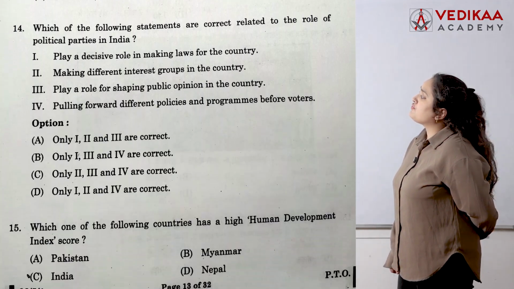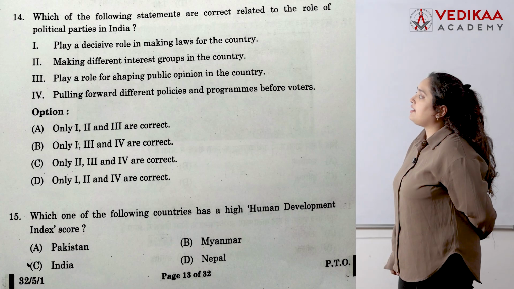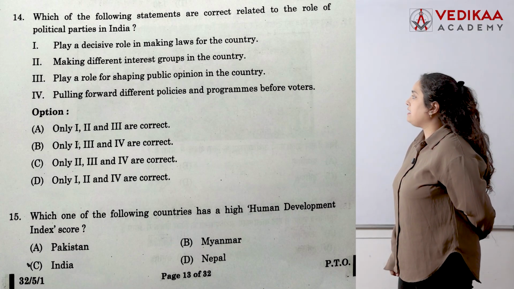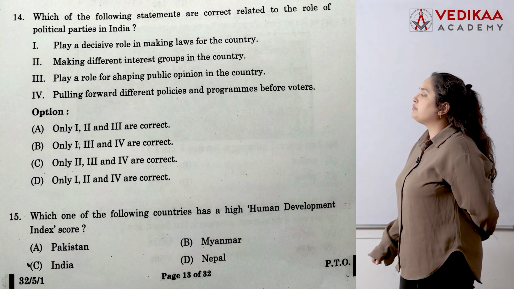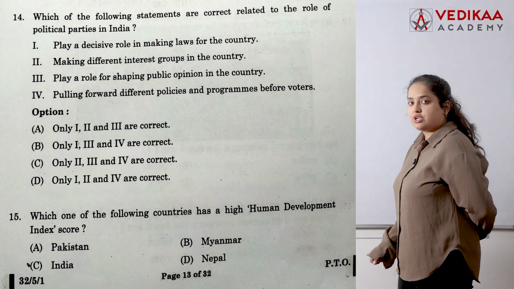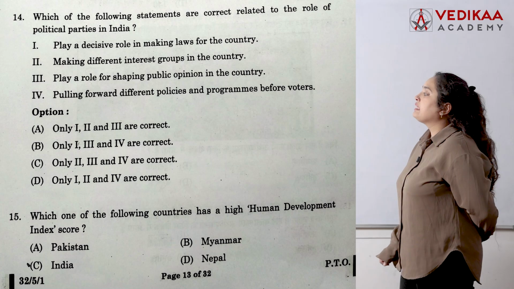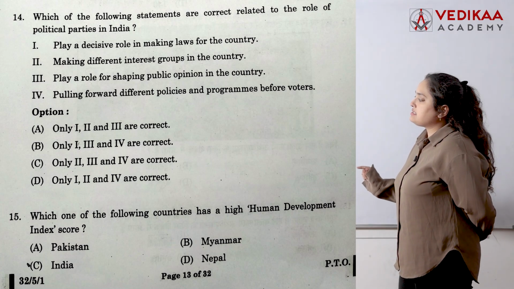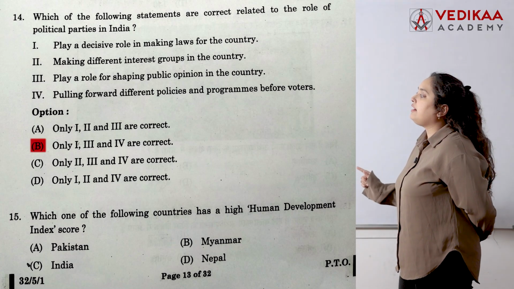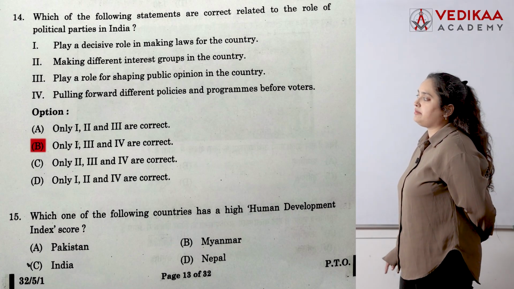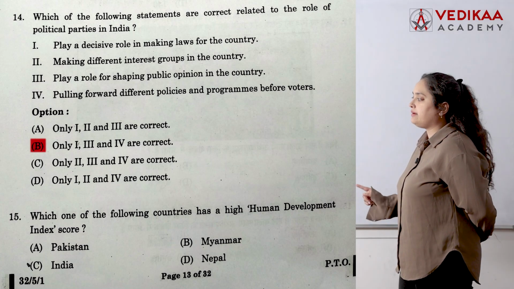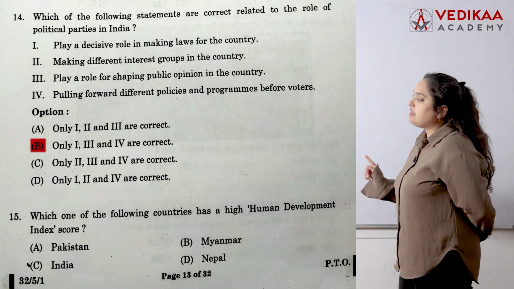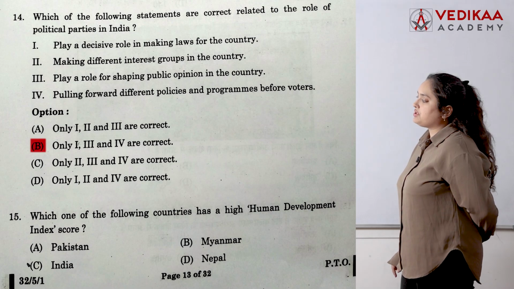Next, 14th: which of the following statements are correct related to the role of political party in India? So role of political party, as I told you, this is a very important question. If you see the statements, first, third and fourth are all correct. Look at the second statement, which is wrong. So directly you can eliminate the wrong statement. So 14th, B is your correct option.